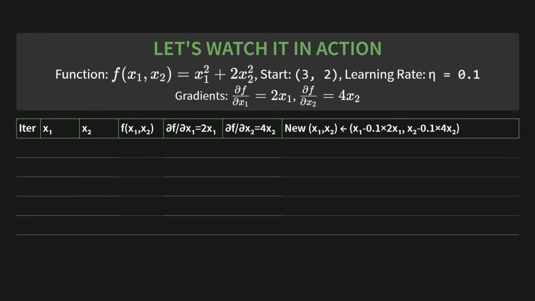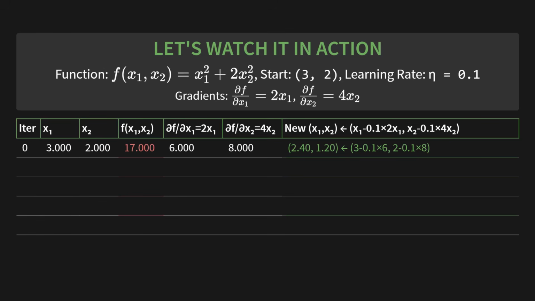Okay, check out this table. We are going to walk through this together, step by step. At iteration 0, our starting point is x1 equals 3, x2 equals 2, and the error is 17. Now for the gradients, remember our formulas? The gradient for x1 is 2x1, so that's 2 times 3, which is 6. The gradient for x2 is 4x2, so that's 4 times 2, which is 8.